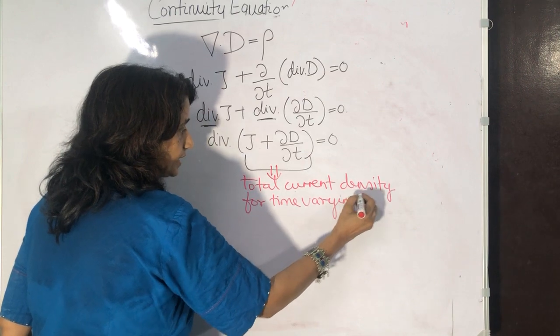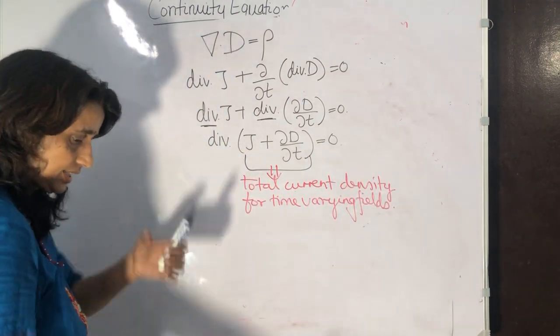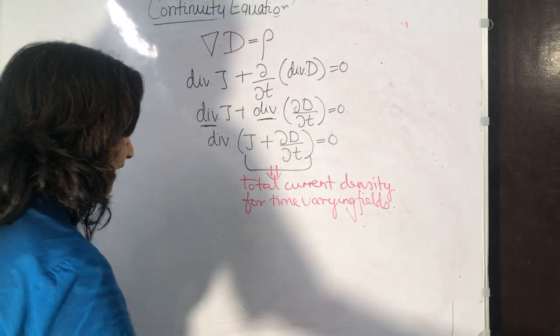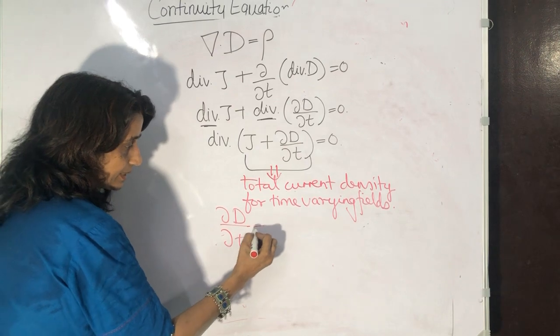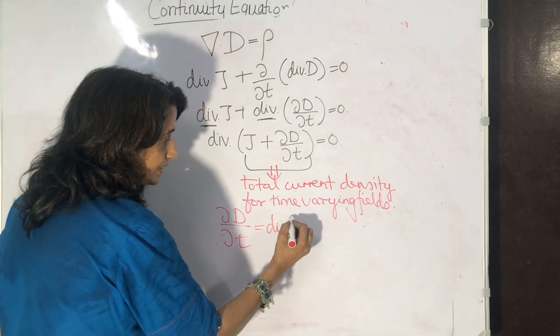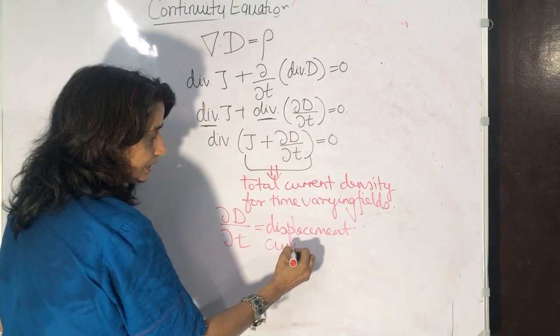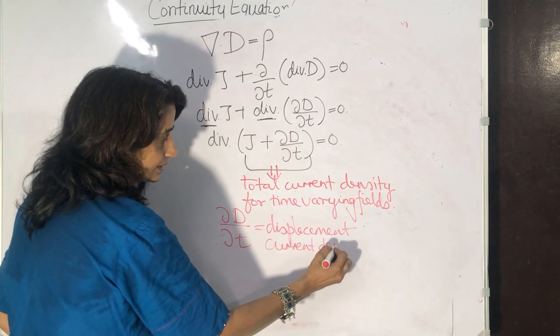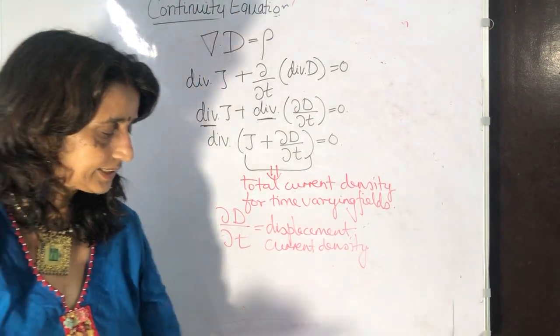Total current density for time varying fields. And del D by del t is the displacement current density. It is displacement current density.